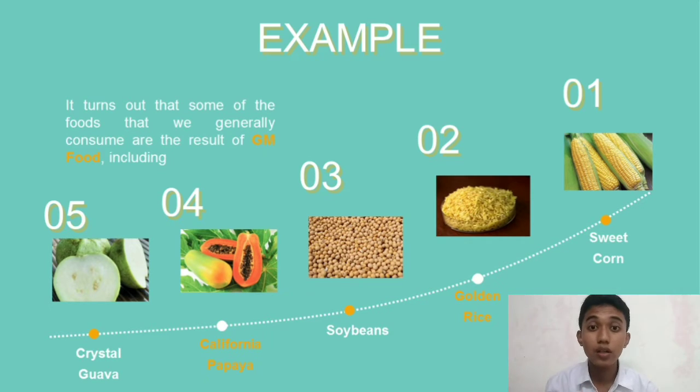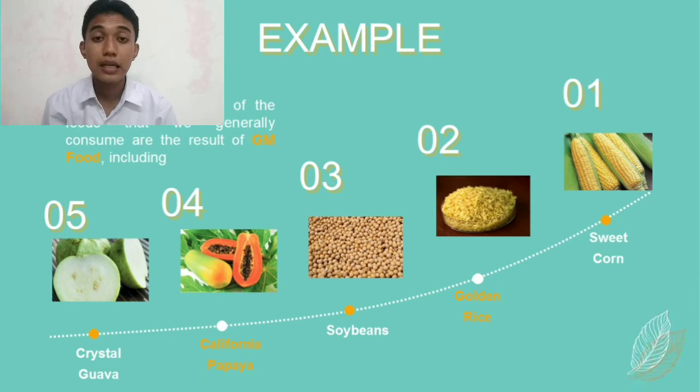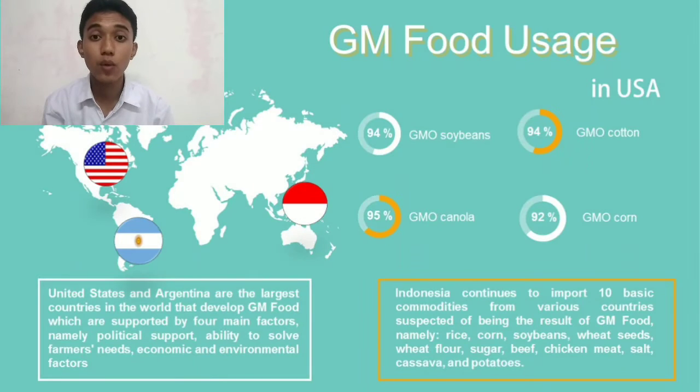Number two, golden rice. Golden rice is rice whose genes have been inserted with organic material from the carrot plant, so that it has a yellowish color from the beta-carotene that comes from carrots. Besides that, there are many other examples, namely soybean, the California papaya, potato, crystal guava, summer squash, apples, canola, and many more. GM food has spread throughout the world.